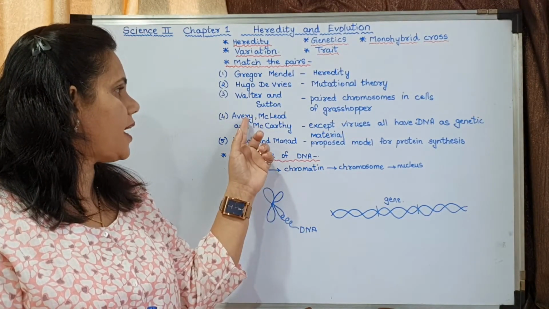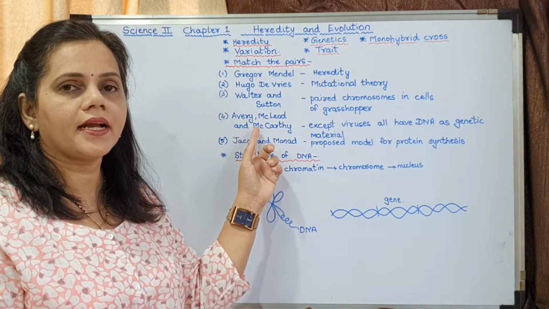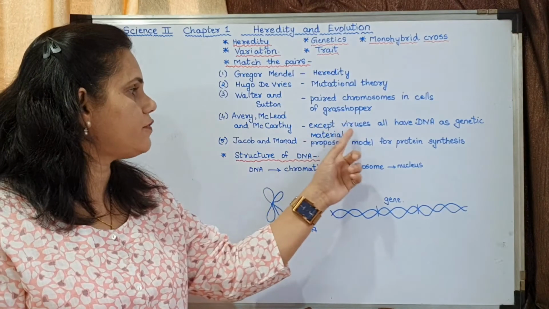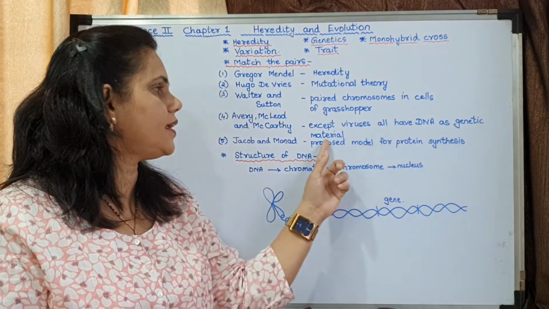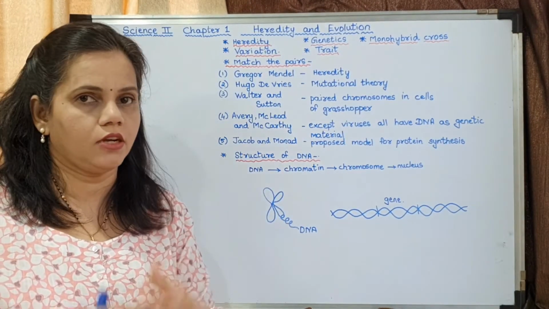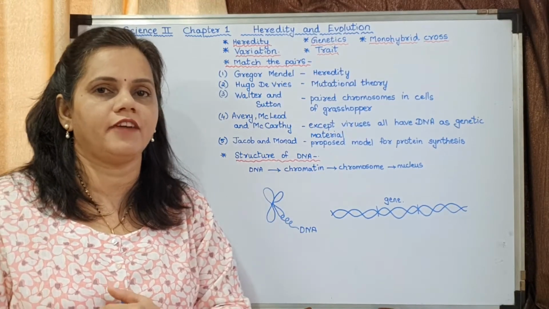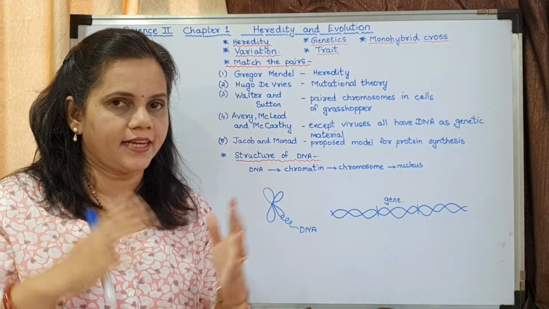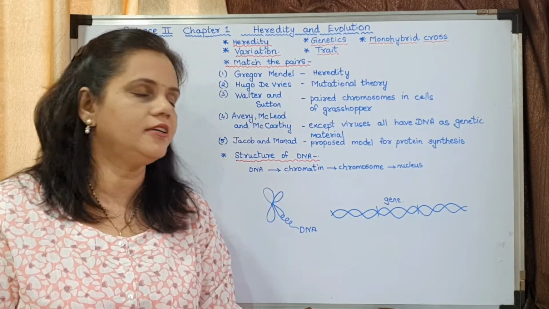Now the next is Avery, MacLeod and McCarthy. Now what did they study? Except viruses, all have DNA as genetic material. Now you all are familiar with the term virus now. Not the virus which is in computers, but the exact virus of the biological world.